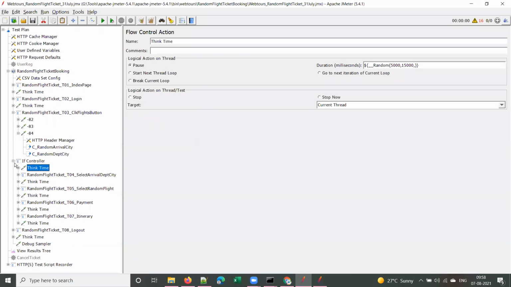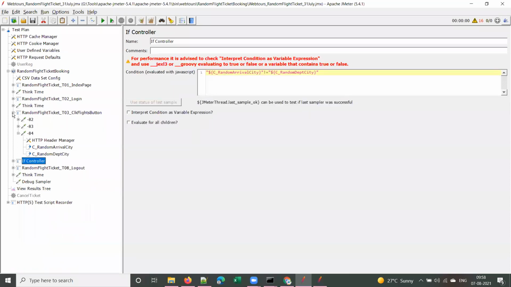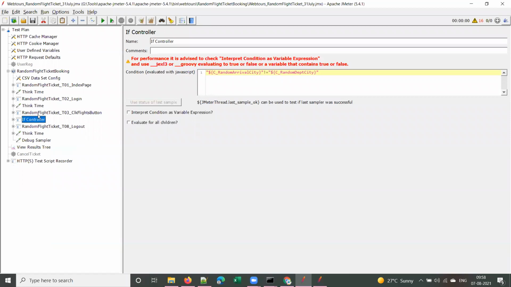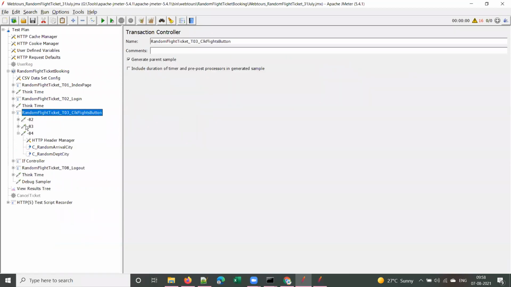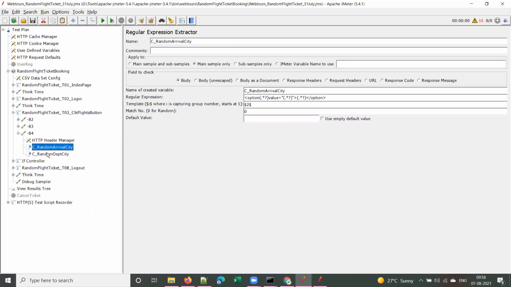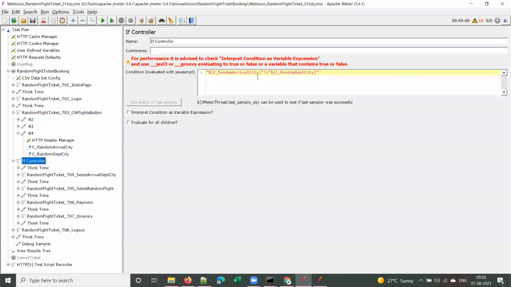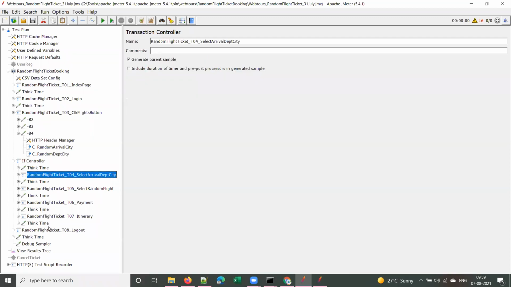Now let me show you the script structure. In this step, we are selecting departure and arrival city randomly. So what does this if controller do? It will check if they are not equal. If they are not equal, then only the control enters this loop and executes these statements. Otherwise, if they are same, it will simply log out of that iteration.